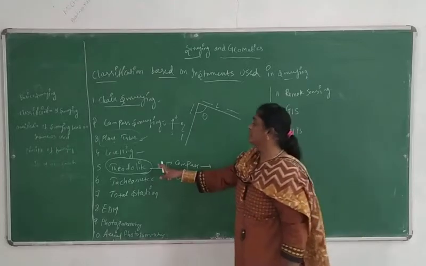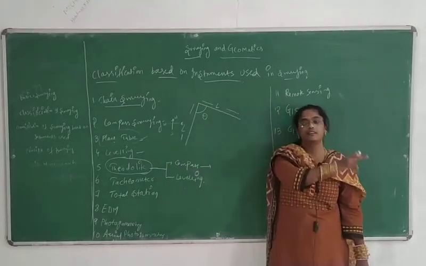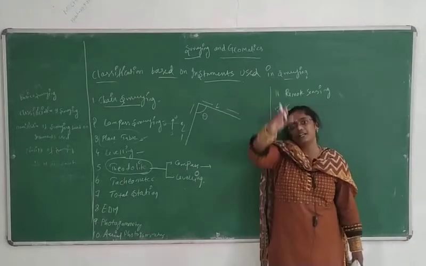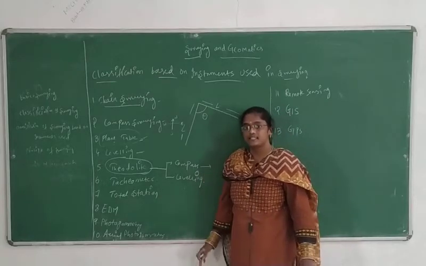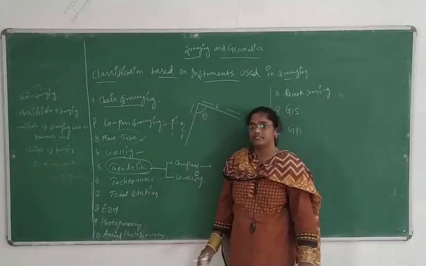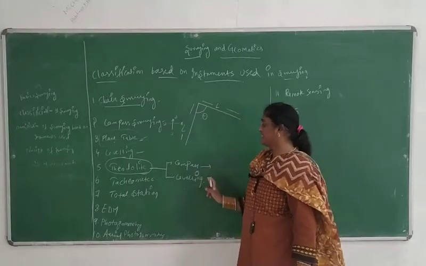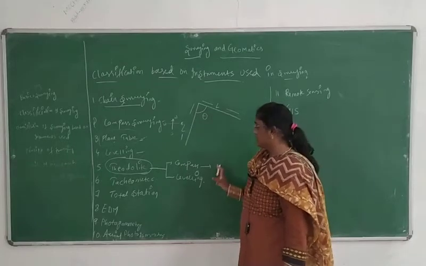By using your theodolite, we can find the height by standing outside, the elevation of our mosque tower height. So by using the theodolite, we can calculate the horizontal angles and the vertical angles.